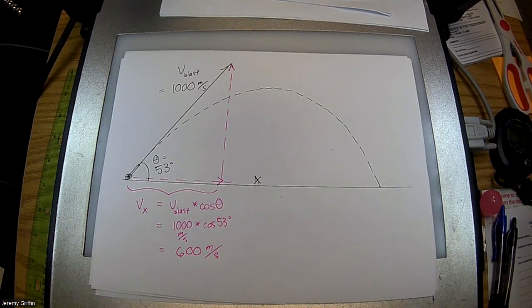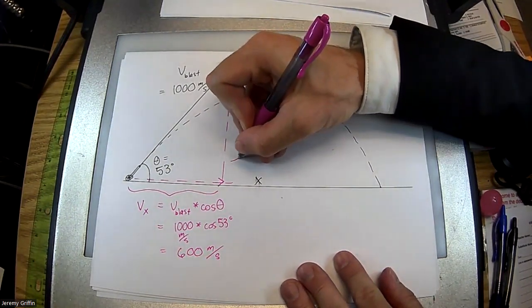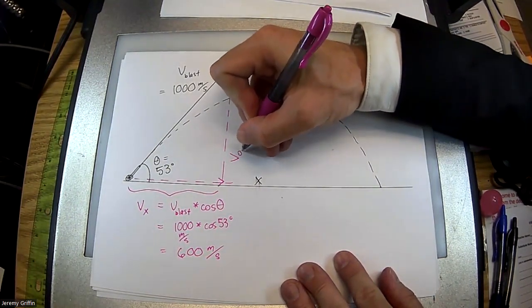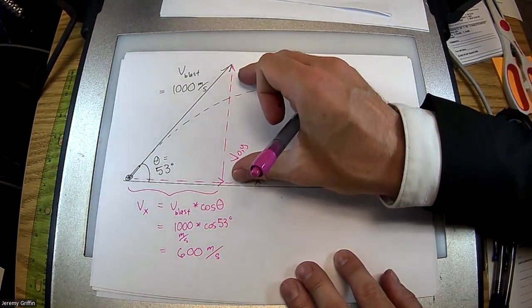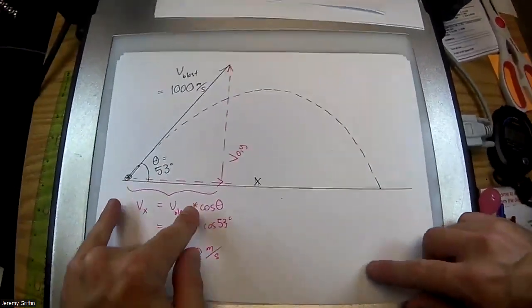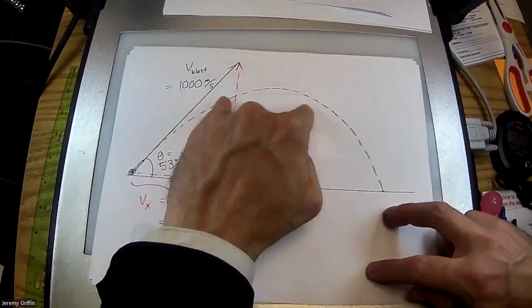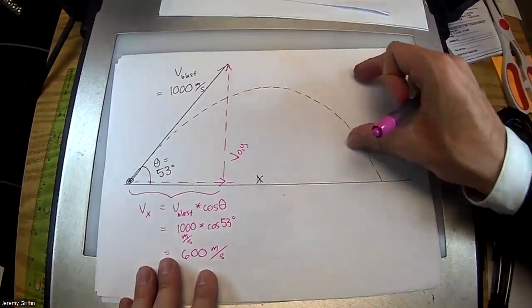Now, what about this vertical component right here? This one, I'm not going to exactly call it V sub y. I'm going to call it V initial in the y direction, because gravity is immediately going to start changing that. One second later, it's going to be going slower. Horizontal is a lot more straightforward. V sub x is just V sub x. That's the same all the way across. That V sub y is going to shrink on the way up and grow on the way down because of gravity.